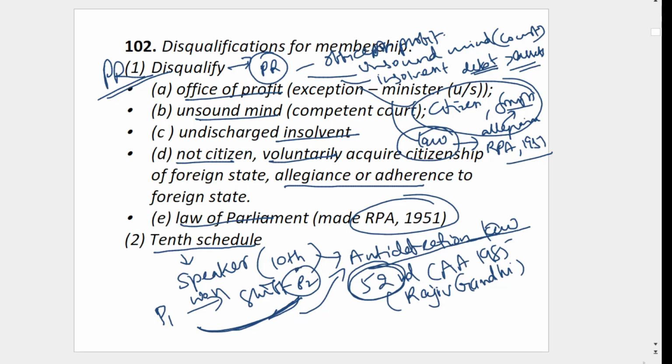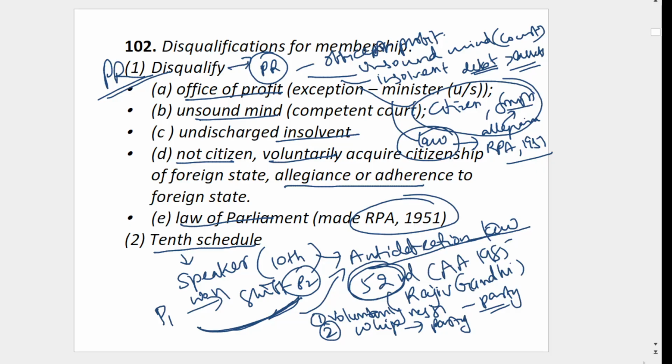That is the 10th Schedule. Here there are some conditions. If you voluntarily resign from the party, you will no longer remain an MP; you have to vacate your seat. And then let's say there is a whip given by your political party.